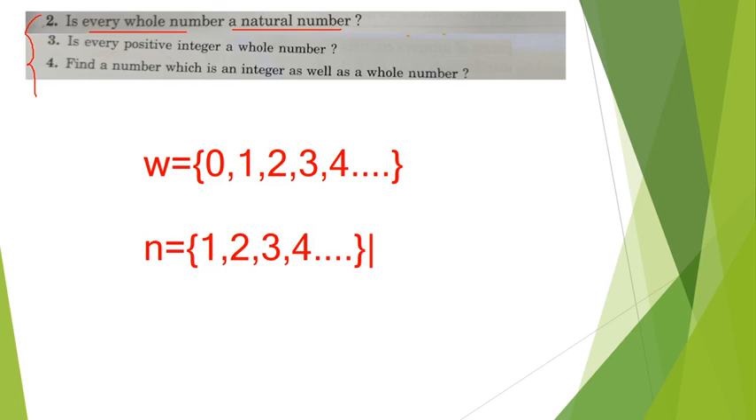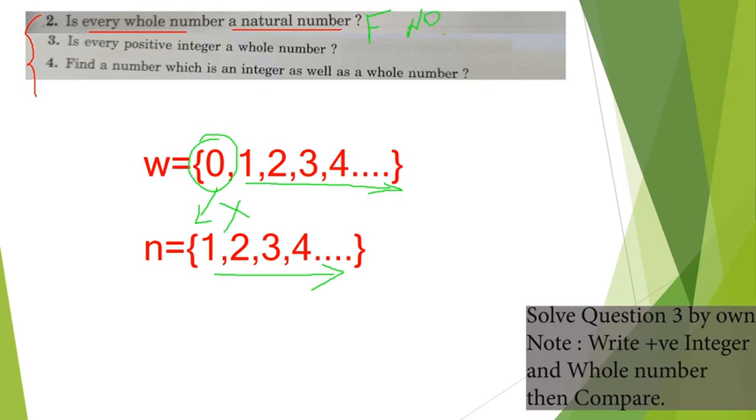So here it is. Now just compare these two. If I find all the whole numbers in the natural numbers, then we can say this statement is correct, otherwise this statement is false. See, from here till last all the numbers are there in the natural numbers, but 0 is not there in the natural numbers. So every whole number is not a natural number. 0 is not present in the natural numbers, so this is false, or we can say no.